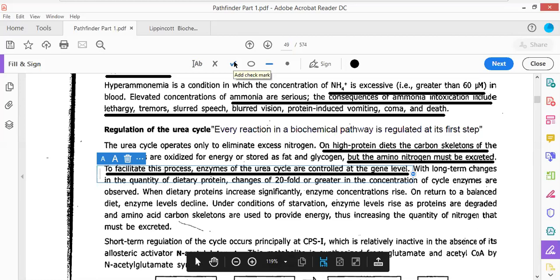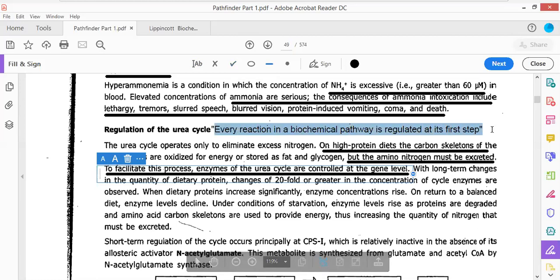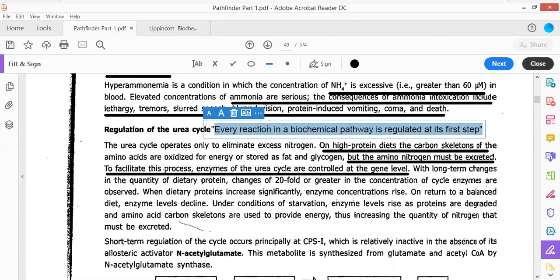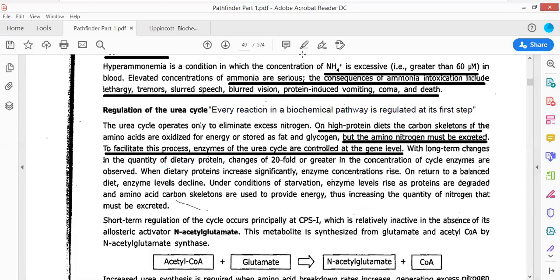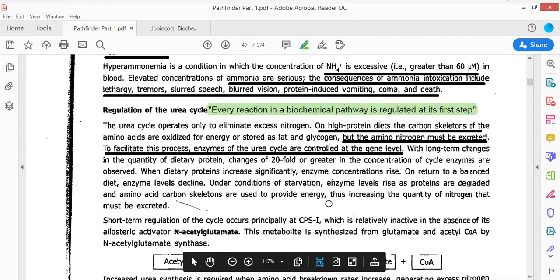There is an enzyme, the first enzyme. I have already told you, every reaction in a biochemical pathway is regulated at its first step. So the first step is the most important step. The first step is always the most important step.